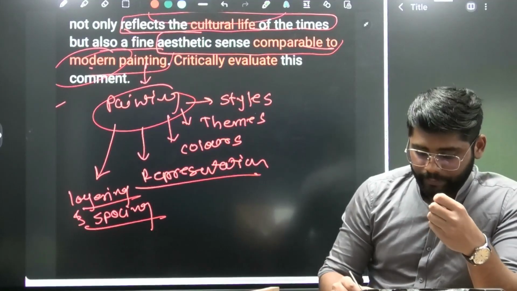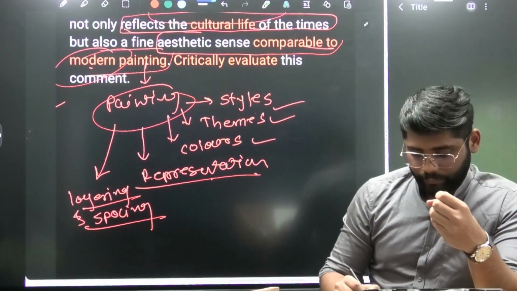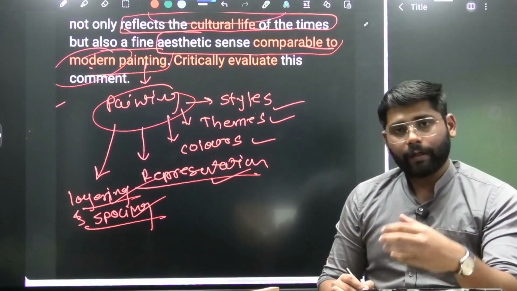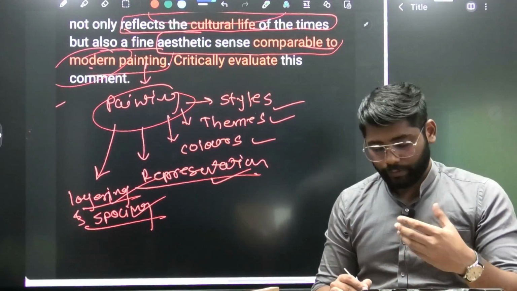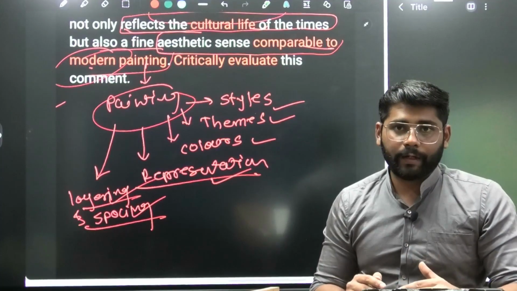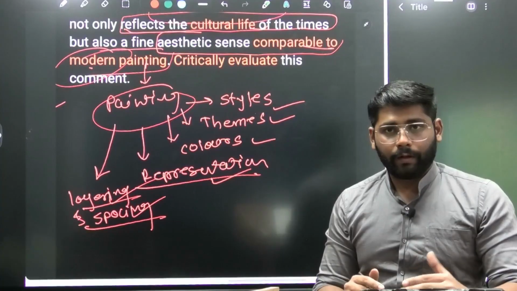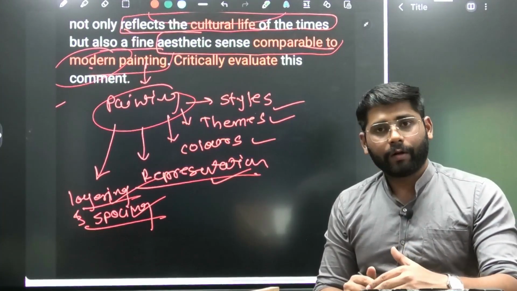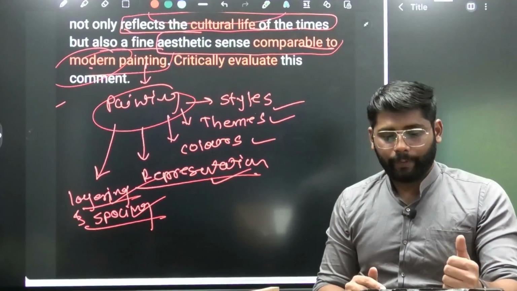On these standard points and sub-points we can write about the paintings of any period. These standard points we are now going to compare with modern painting and Mesolithic paintings.